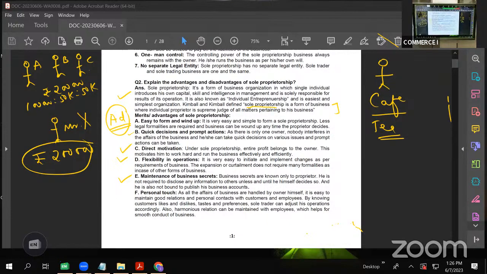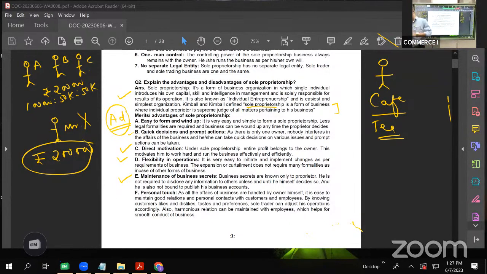Obviously, no. Because if he does so, then many other people also will start making similar tea, and the customers will get divided, and that will affect his profit. So obviously, a single person would never dare to share secrets of the business, because he knows very well if he is going to share, it's going to affect his profit.